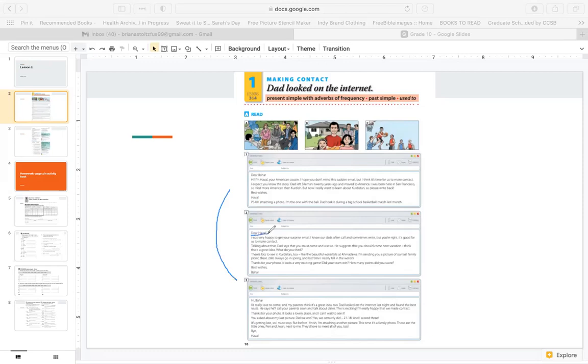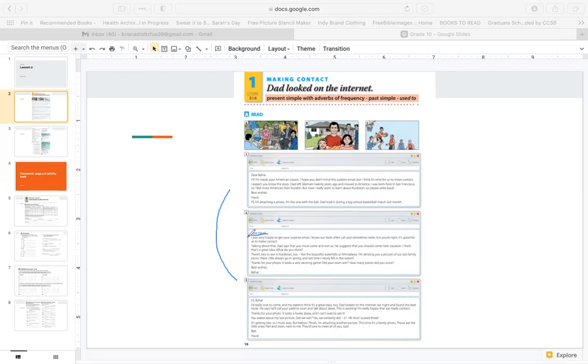Dear Haval, I was very happy to get your surprise email. I know our dads often call and sometimes write, but you're right. It's good for us to make contact. Talking about that, Dad says that you must come and visit us. He suggests that you should come next vacation. I think that's a great idea. What do you think?